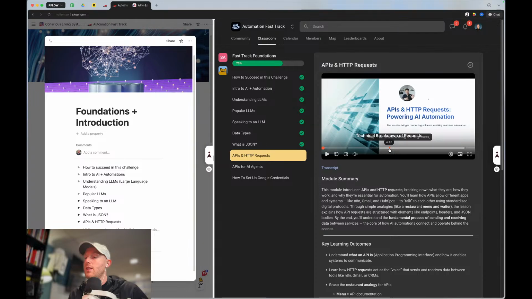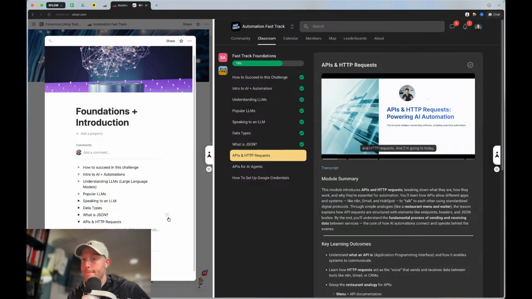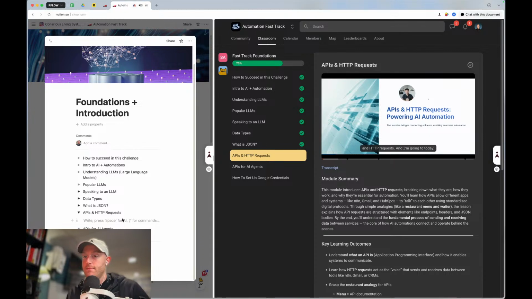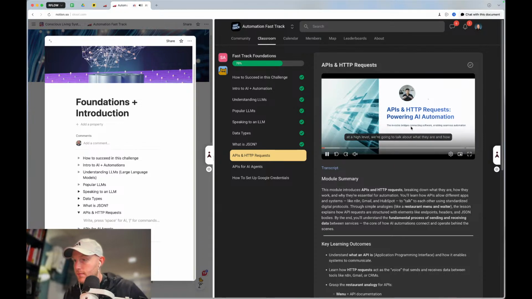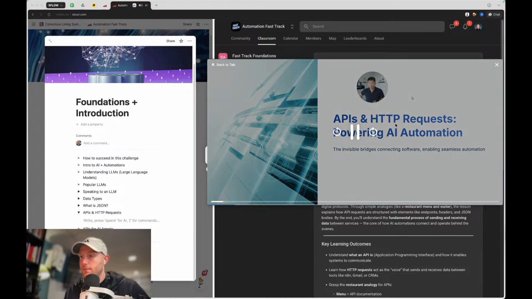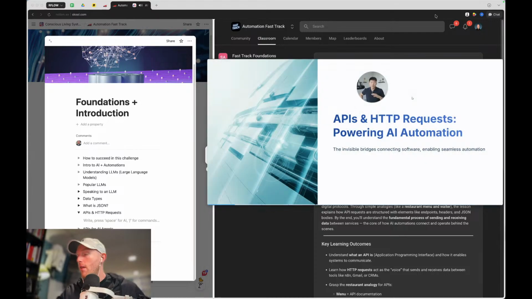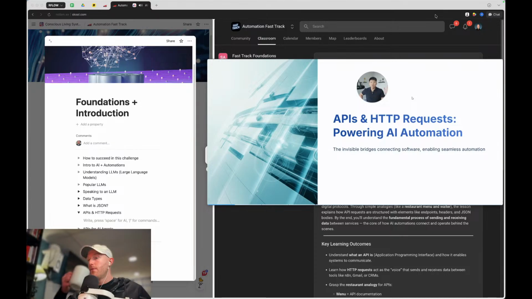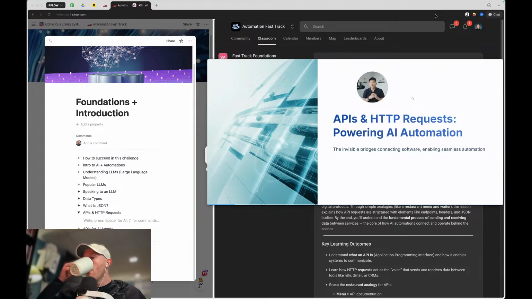I see. Okay, let's go. The scariest thing for beginners, and when I got started, the scariest thing to me was APIs and HTTP requests. Today, at a high level, we're going to talk about what they are and how they work. And then later on, when you go to set up your first one in n8n or Zapier or Make or whatever you use to send off your HTTP requests, it will be much easier. Hopefully. There's all these things you might see like API keys, header authentication, JSON body. It's intimidating. I completely hear you.